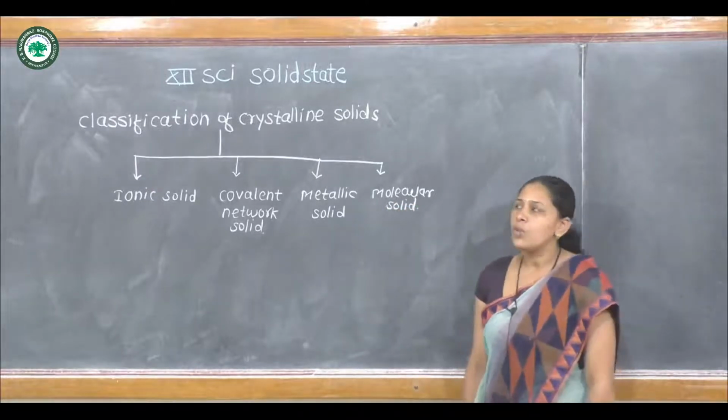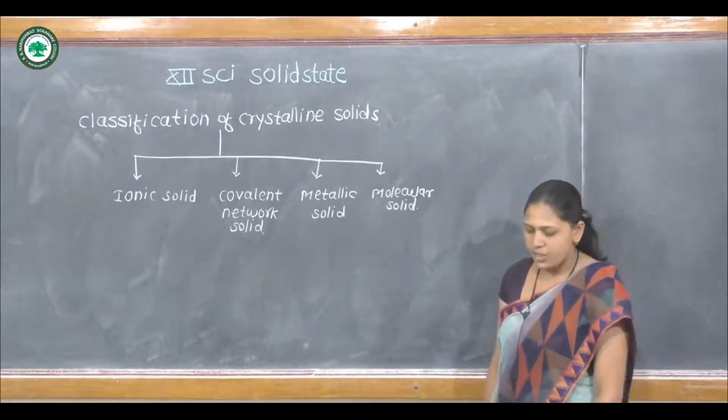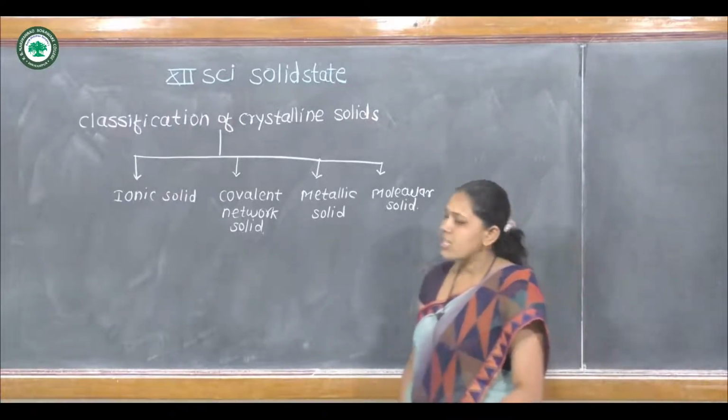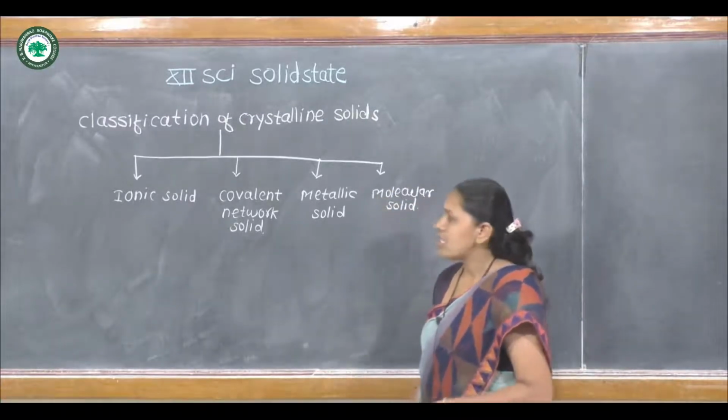These are the 4 types of crystalline solid. Then we will discuss one by one. First is ionic solid.